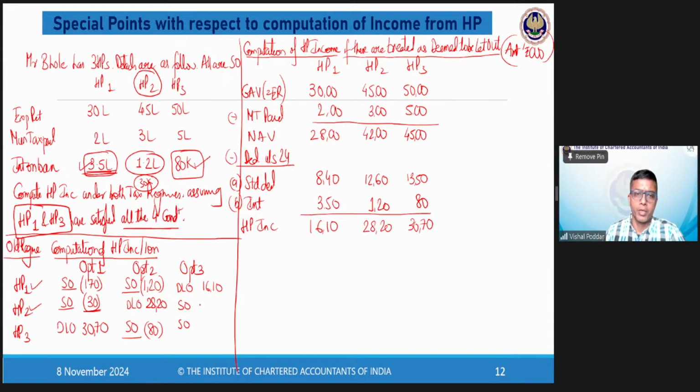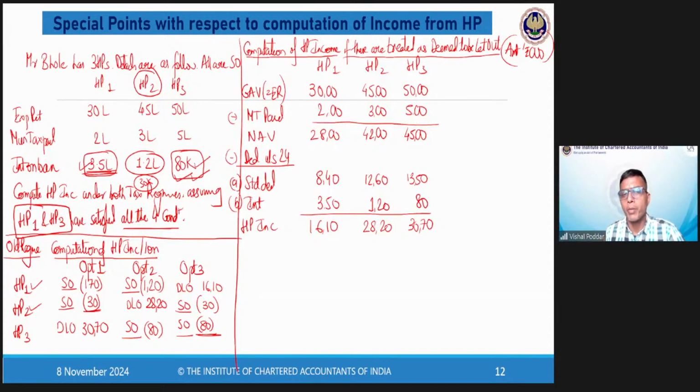Similarly, in these two properties which are SO, this property 2 is eligible for a limit of 30,000. So I've taken 30,000, but this property 3 is eligible for a limit of 2 lakhs. However, the amount which is available over here is only 80,000. So here I can consider maximum 80,000.